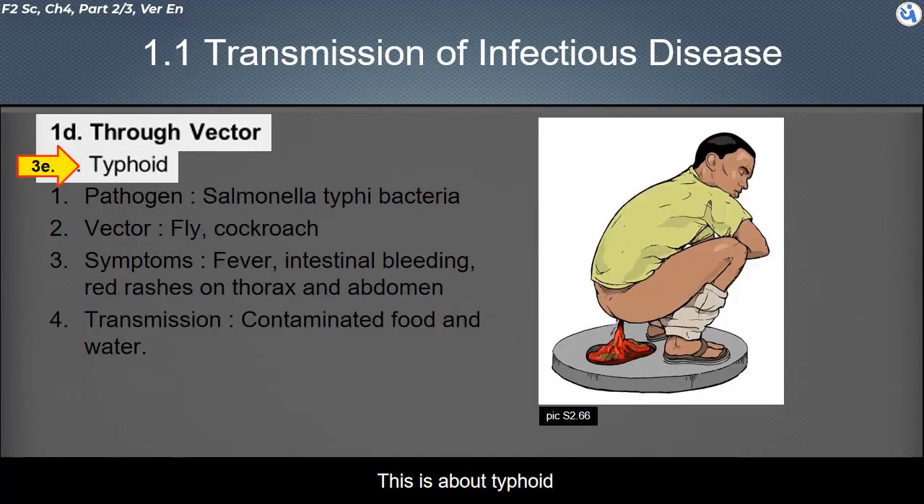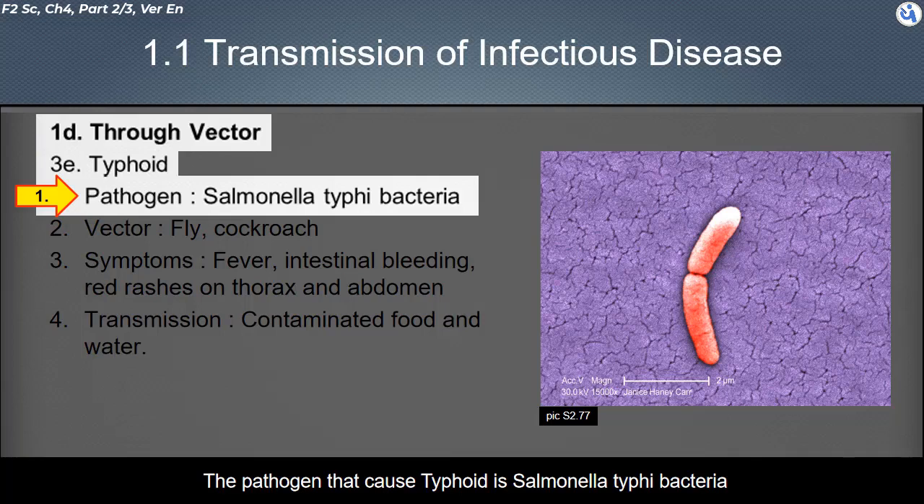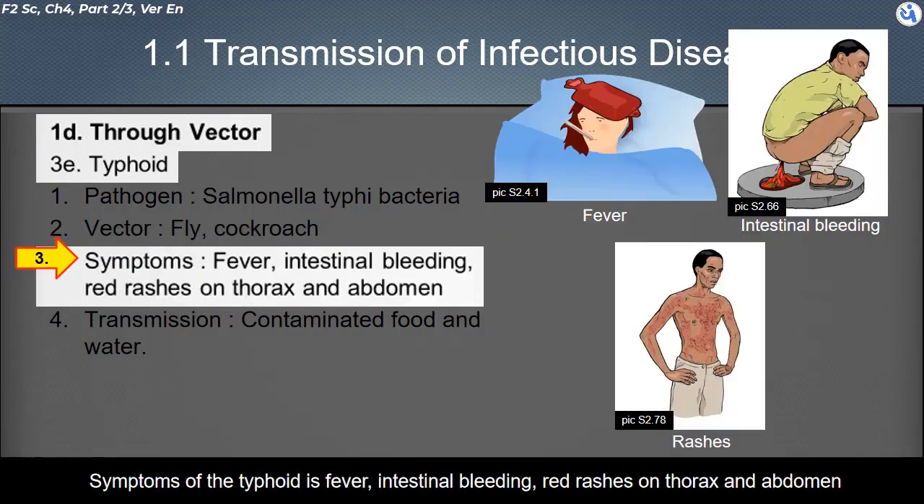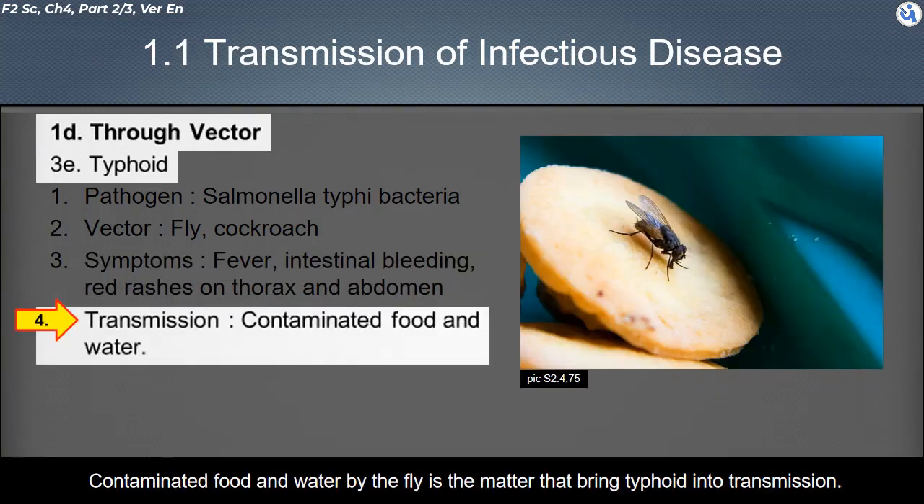This is about typhoid. The pathogen that causes typhoid is Salmonella typhi bacteria. Flies and cockroaches are the vectors that bring the typhoid bacteria into transmission. Symptoms of typhoid are fever, intestinal bleeding, and red rashes on the thorax and abdomen. Food and water contaminated by the fly bring typhoid into transmission.